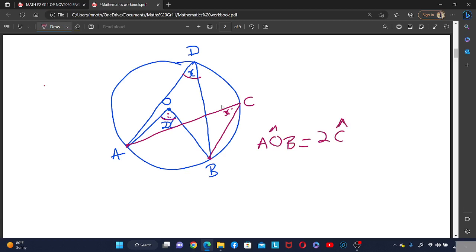Or we say that angle AOB is equal to 2 times angle D, right? So this can be anywhere in the circumference. As long as the angle in the center and the angle in the circumference are created by the same points, we can say that the angle at the center is 2 times the angle at the circumference.